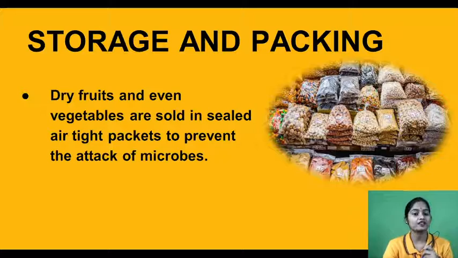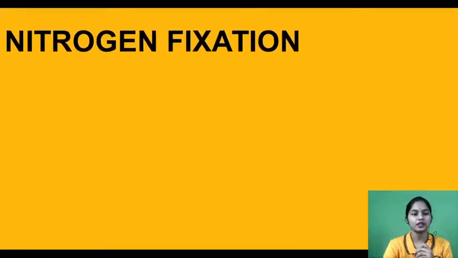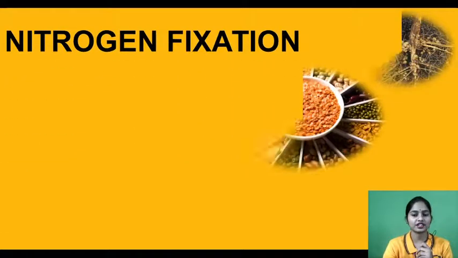Dry fruits and even vegetables are sold in sealed airtight containers to prevent the attack of microbes. Clear? If the air will not enter, the moisture will not enter. So the fruits or the vegetables which we are keeping will not get spoiled. Correct? Yeah.